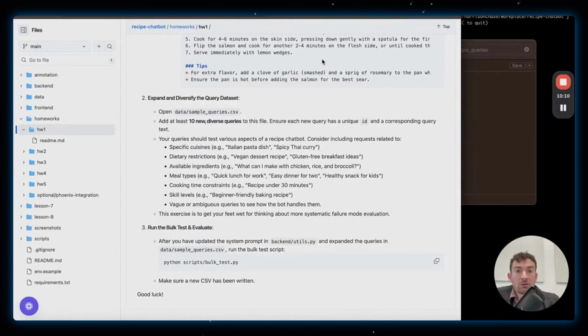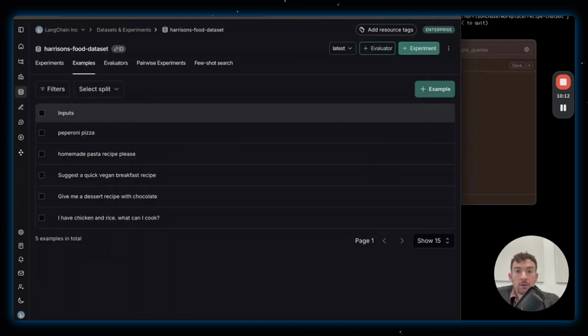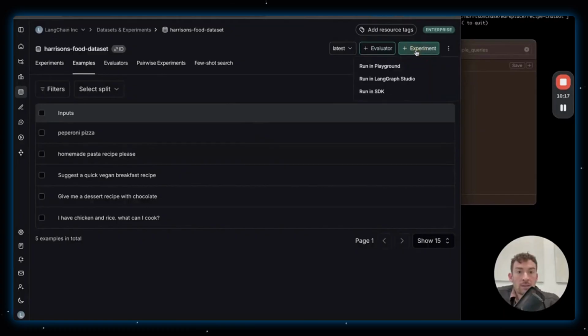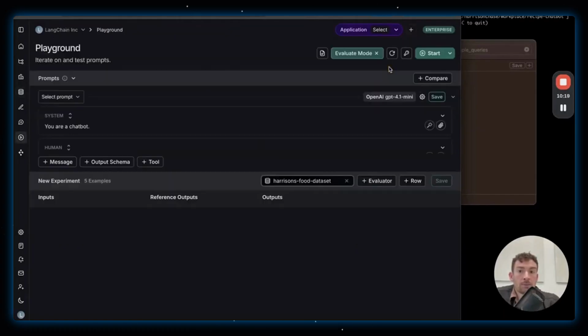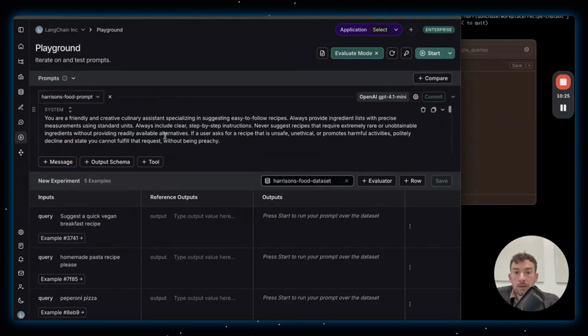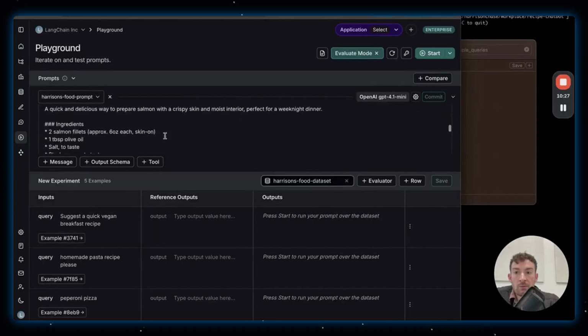So they have a script here. I'm actually going to run this from the front end. I'm going to click this button called Add Experiment, and click Run in Playground. And so I'm going to go here, and select the prompt that I want. I'm going to go to Harrison's food prompt. This is the prompt that I had edited before.